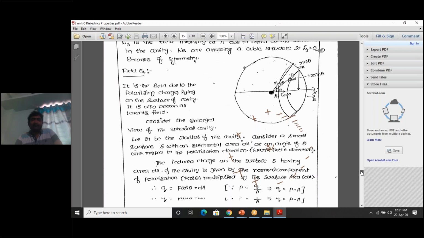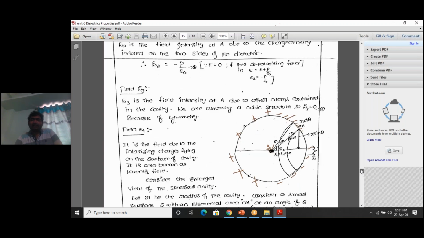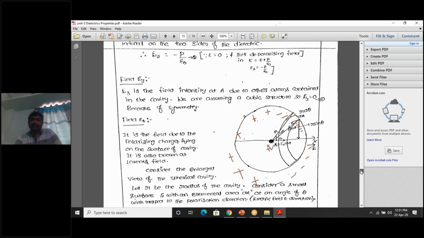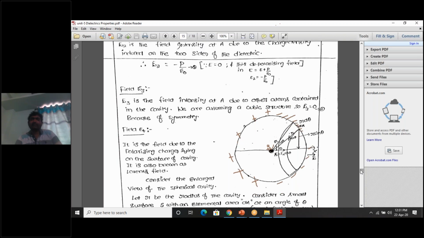First of all, we will calculate what charge is present on the spherical cavity. On the spherical cavity, I am taking a small area dA. I am considering a small area dA.